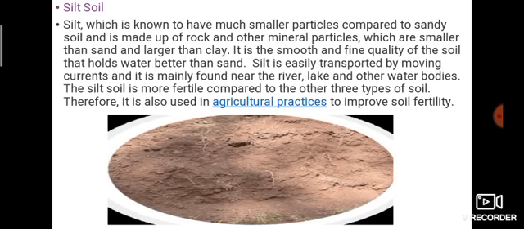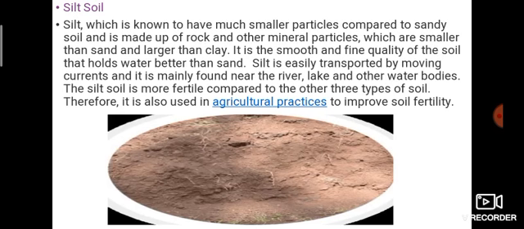Next one is silt soil. What is silt soil? Silt is known to have much smaller particles compared to sandy soil, and it's made up of rock and other mineral particles which are smaller than sand and larger than clay. Okay, silt is smaller than sand and larger than clay. It is the smooth and fine quality of the soil that holds water better than sand.